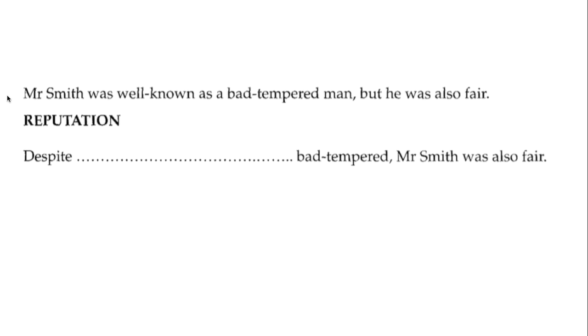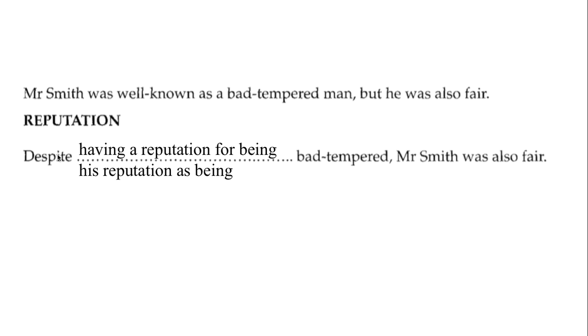Mr. Smith was well known as a bad-tempered man, but he was also fair. Now we need to use the word reputation. So if someone is or was well known as something, another way of saying that is you have a reputation as something, being something. We need to use the word despite. Cambridge is testing not only vocabulary here, synonyms, but grammar as well.